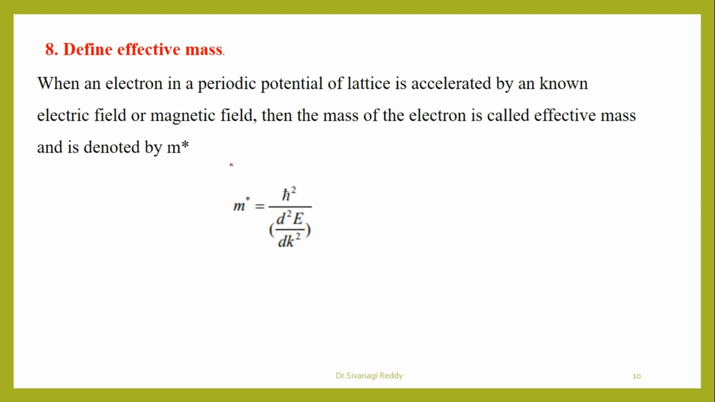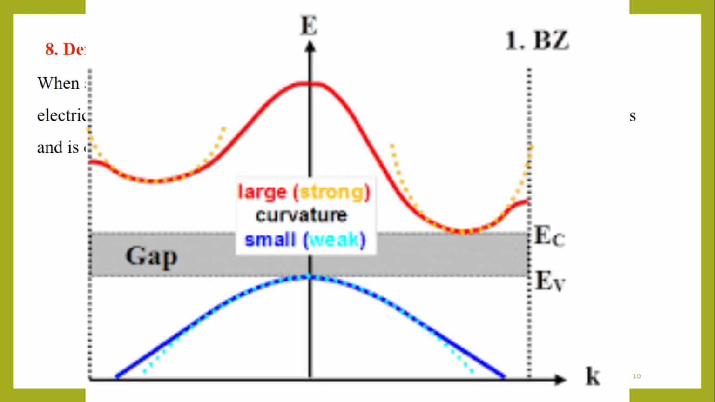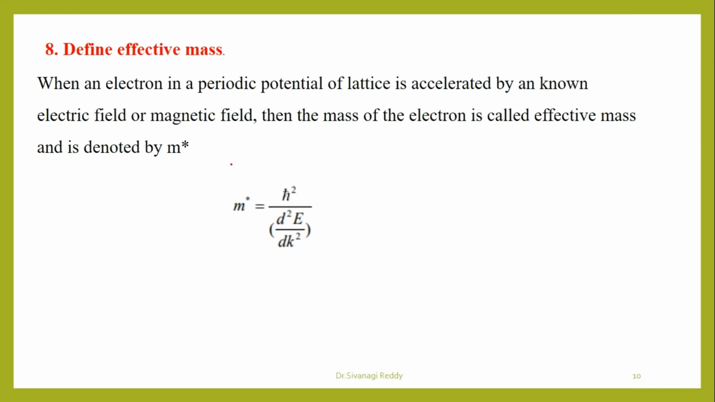Then, what is the effective mass? Whenever an electron is moving inside a periodic potential, its mass will change due to the field present there, whether it may be an electric field or a magnetic field. Then the mass is known as effective mass and is calculated by this formula.